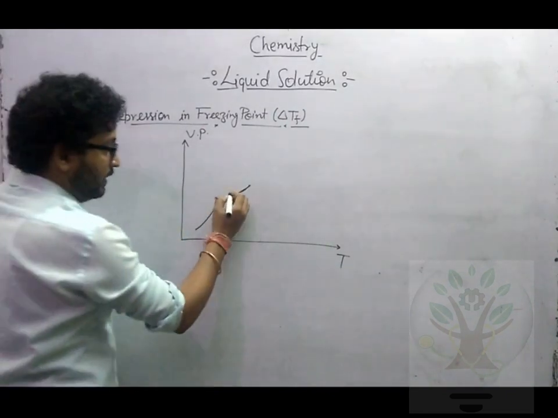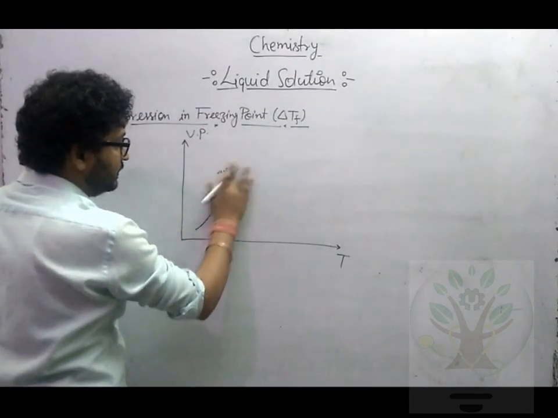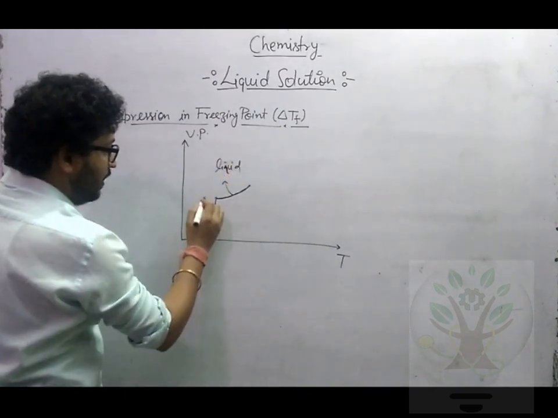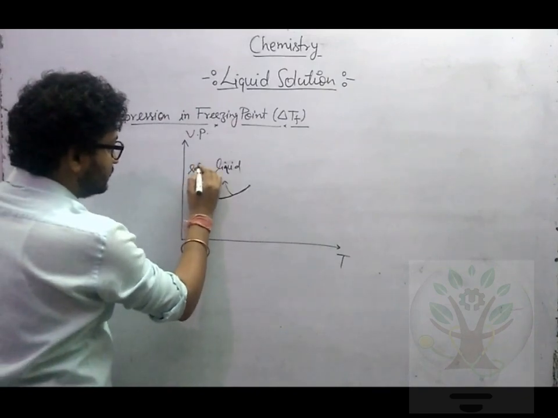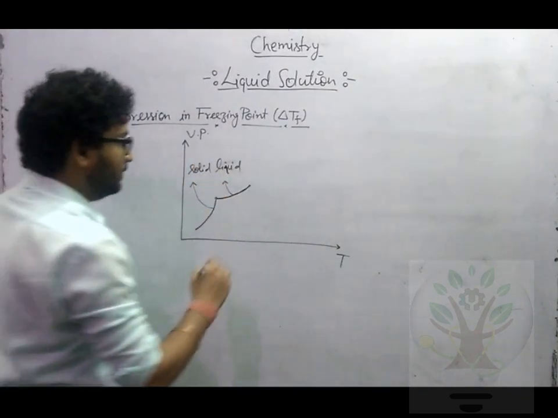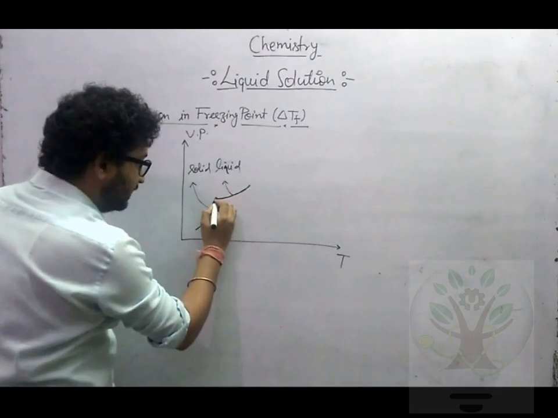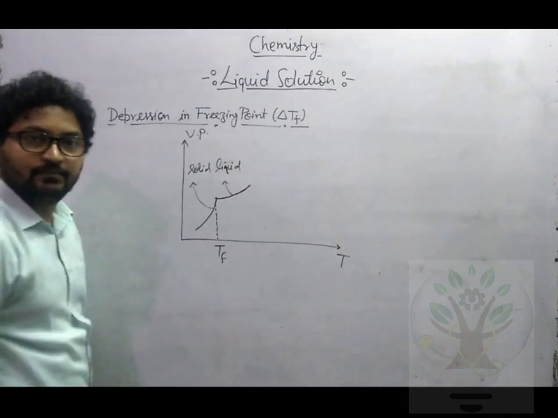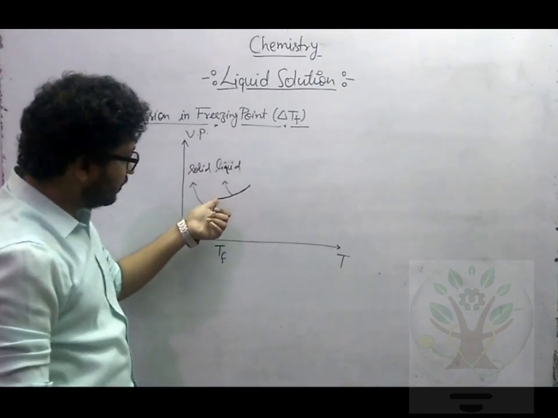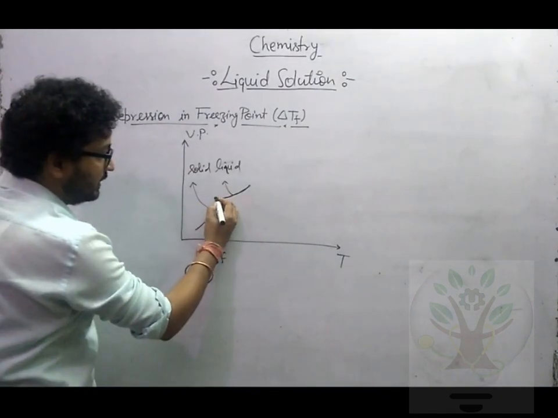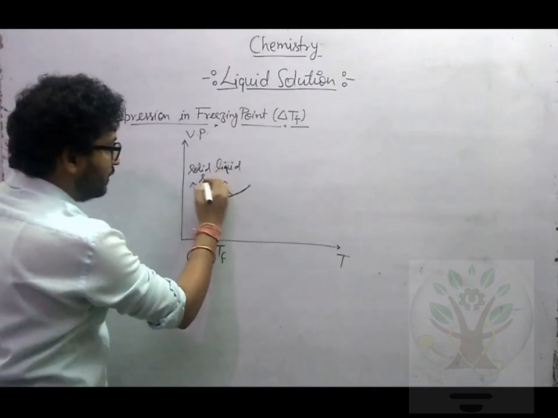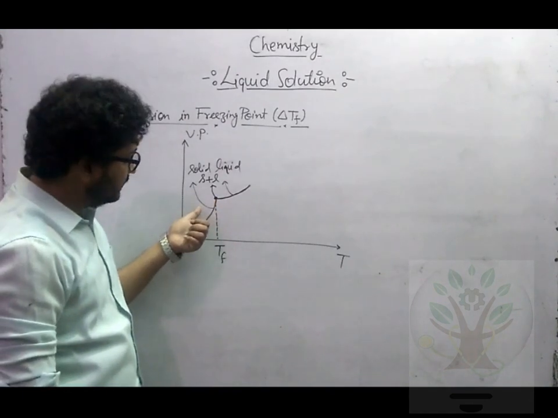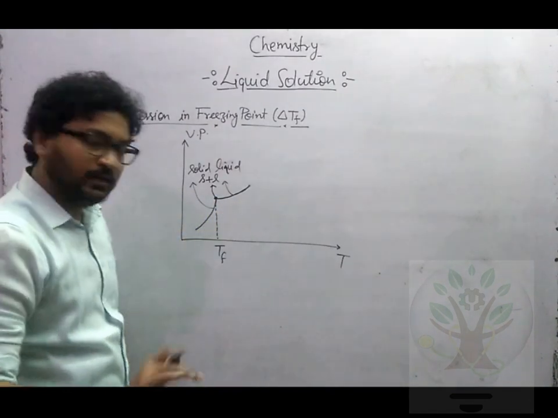You're getting the same. Here what is this? This is solid. This is liquid. What is this? This is solid. You're getting this? Good. Now, at whatever temperature this happens, we call this the freezing point. This temperature may be the vapor pressure of liquid or solid form. At this point, we have solid as well as liquid. This point solid plus liquid, this point only solid, this point only liquid.